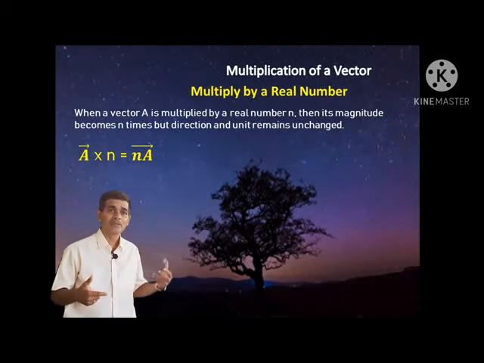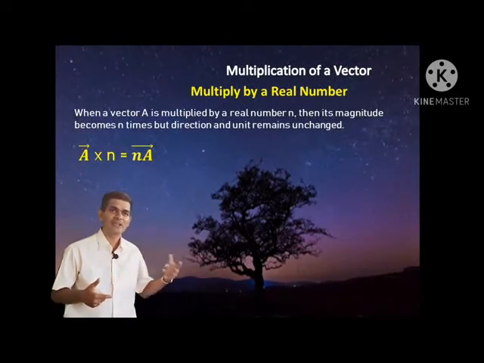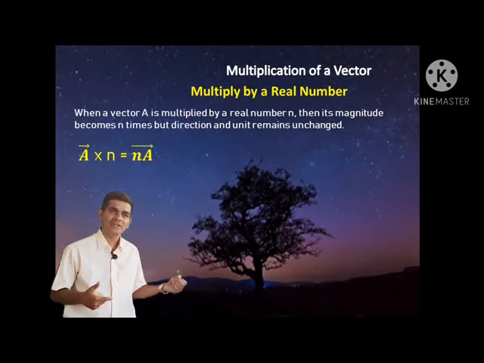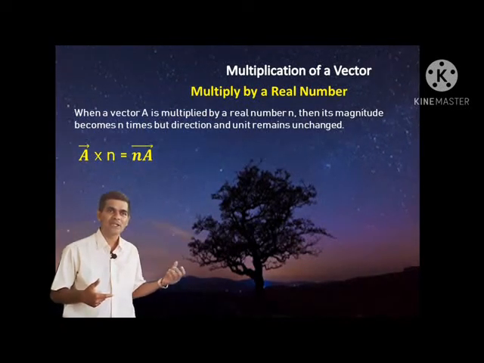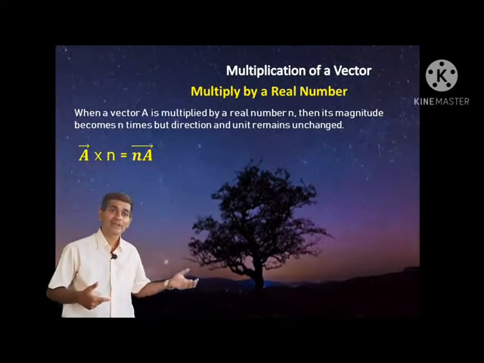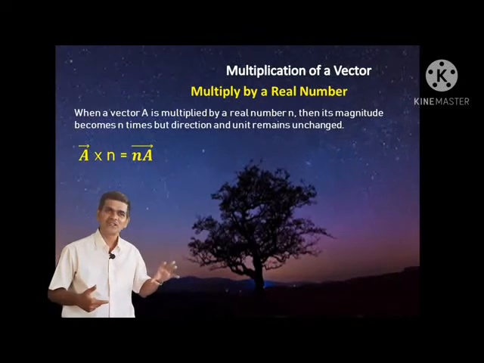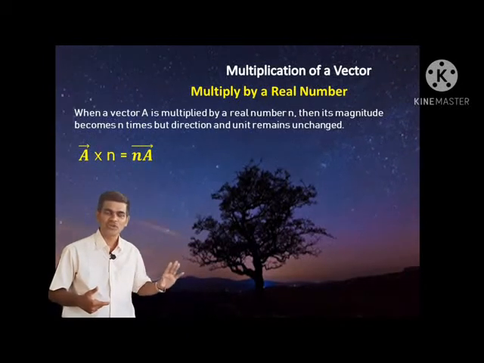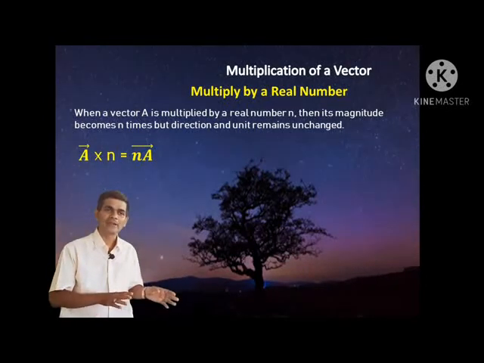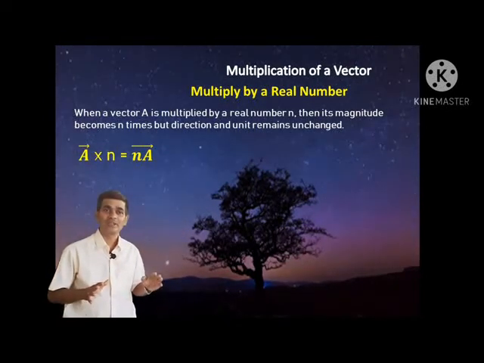If you multiply a vector by a real number n, you get n times the vector. Its magnitude increases n times, but the direction remains unchanged, remains the same. Only the magnitude is increased n times. That is multiplication by a real number.